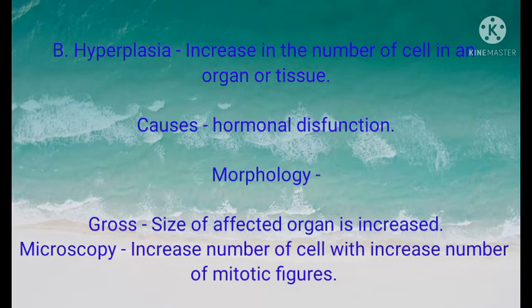Hyperplasia is an increase in the number of cells in an organ or tissue. Causes: hormonal dysfunction. Morphology: grossly, the size of the affected organ is increased. Microscopy: increased number of cells with increased number of mitotic figures.